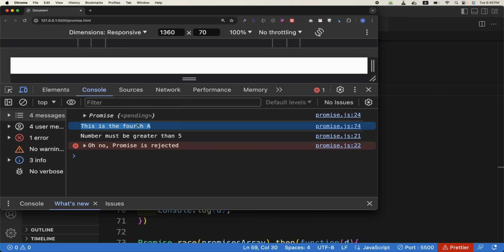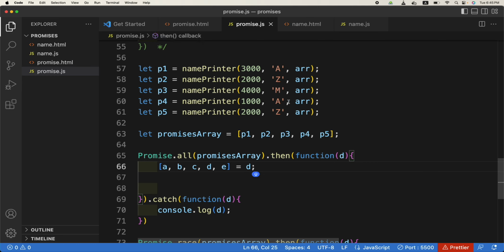This is the 4th A. If I change it to, for example, 5,000 milliseconds, and change the Z one to 1000, then it will be printing this one, because this promise